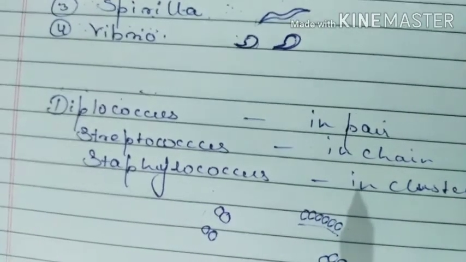Okay. After talking about the shape of bacteria, now we will talk about the structure of bacteria. As we know, bacteria are prokaryotic in nature. That means no true nucleus is found in bacteria. That's why the genetic material of the bacteria lies in the cytoplasm of the cell. The outermost layer of the bacteria is the capsule, which protects the bacterial cell in extreme conditions.